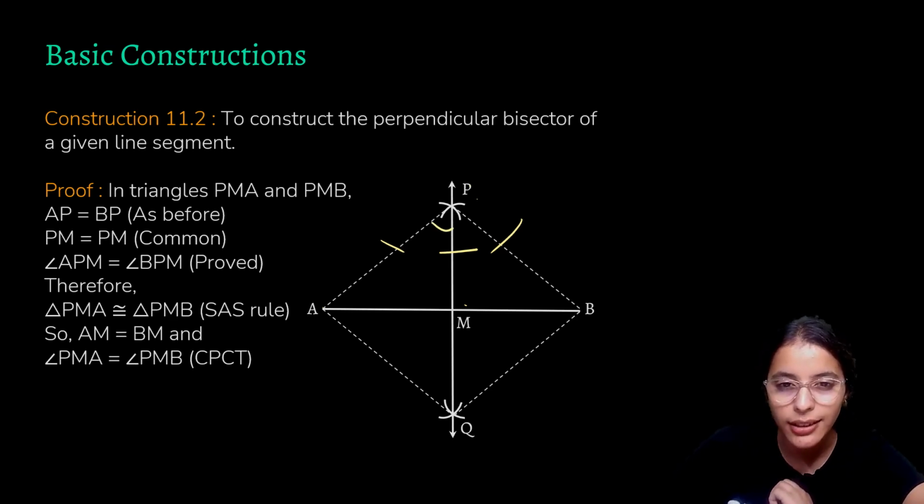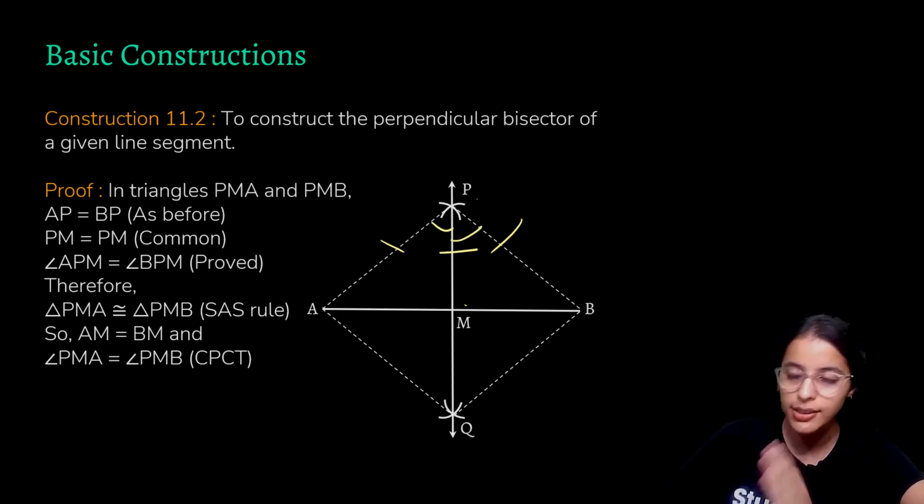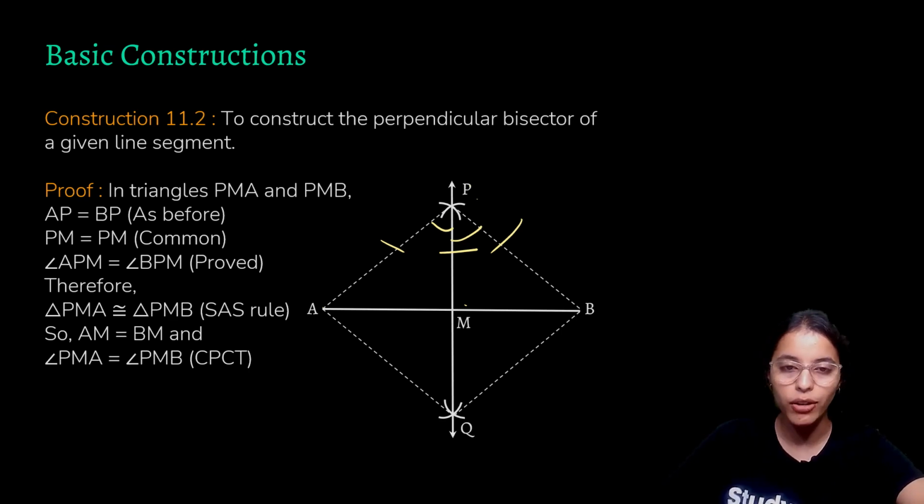And we know that this angle and this angle are equal, as we have just proved in the previous step of proving PAQ and PBQ as congruent triangles. So we know that APM and BPM are equal. So by the SAS congruence rule, we have just proved our triangles PMA and PMB as congruent.